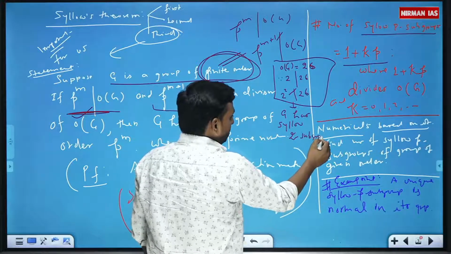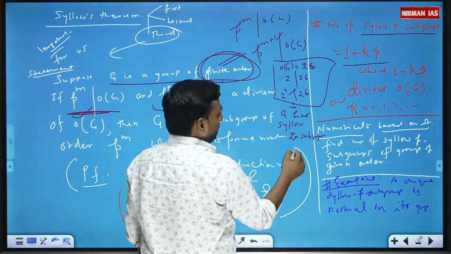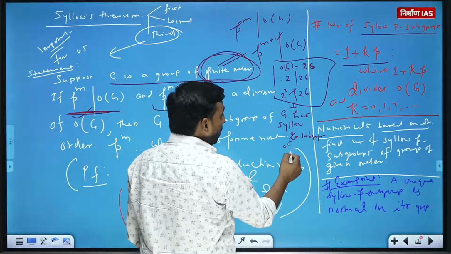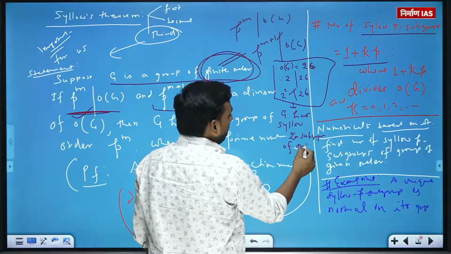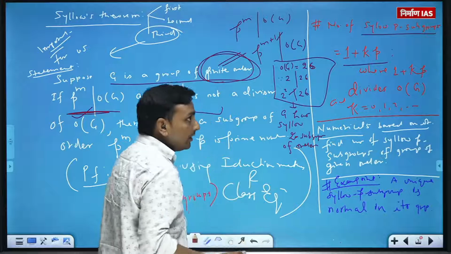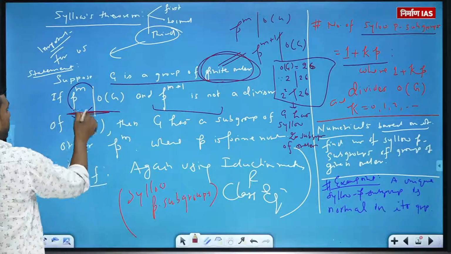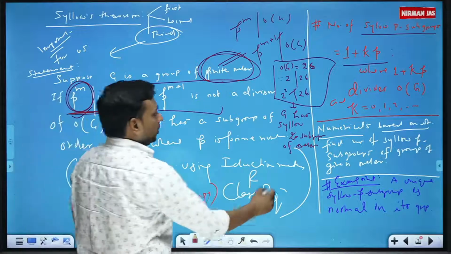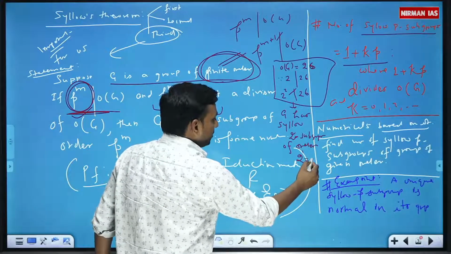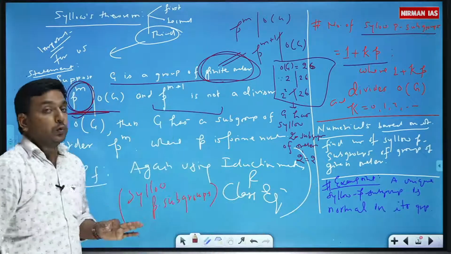Please do focus on the word Sylow 2-subgroups of order p raised to the power m. So here of order 2 raised to the power 1, that is 2.